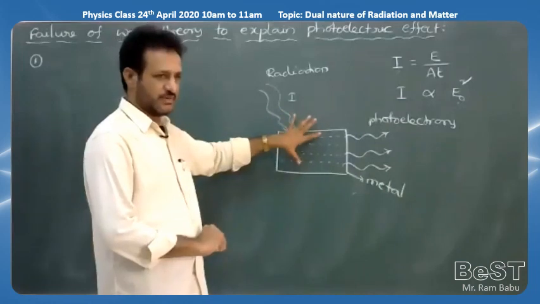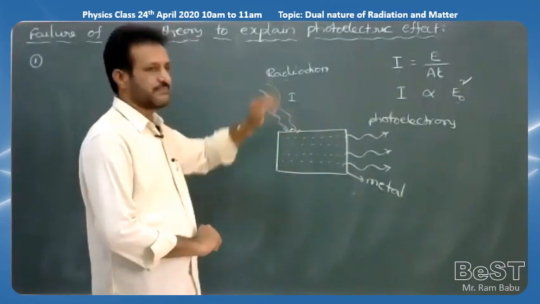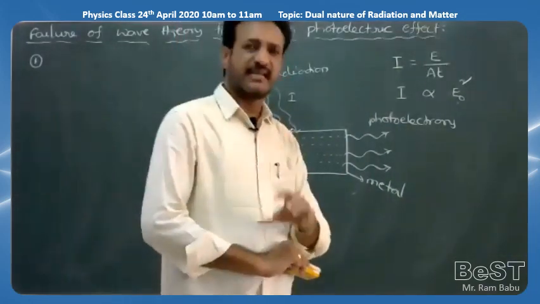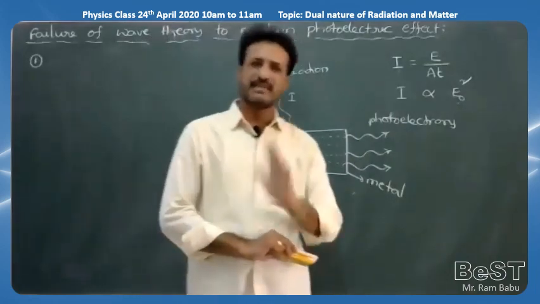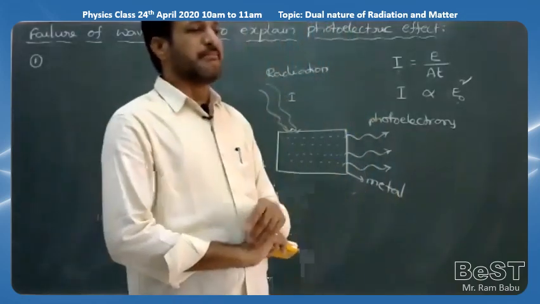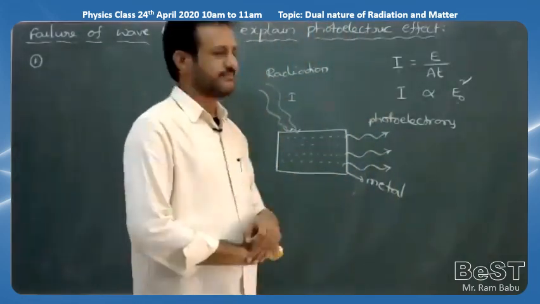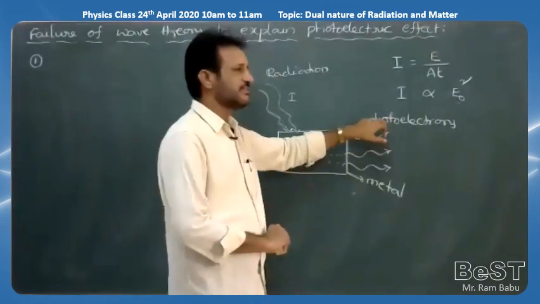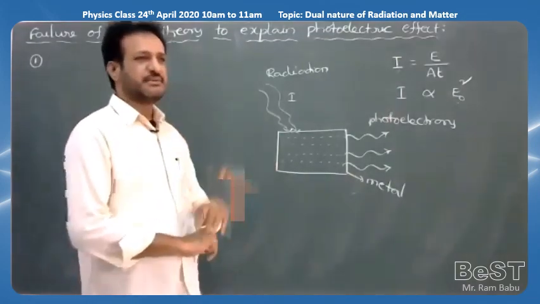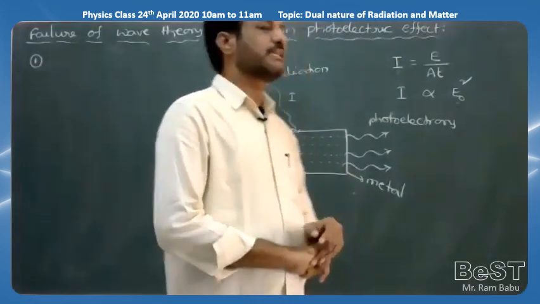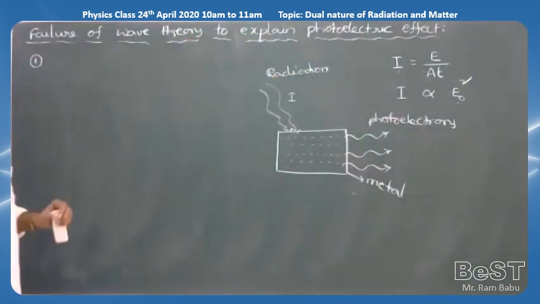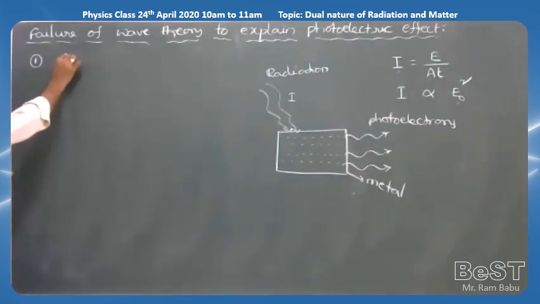That is wave theory. What it is saying in the next line, right? But experiment proved that wave theory thought like this: Ke of electrons depends upon only intensity of the light. But what is the experiment saying? Experiment proved that maximum Ke of photoelectrons depends upon frequency, but not on intensity.